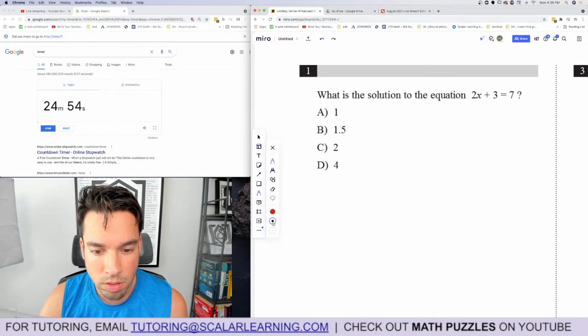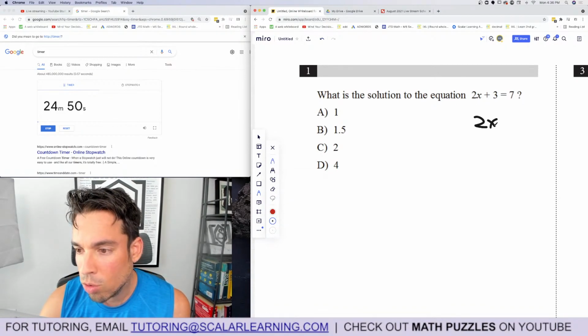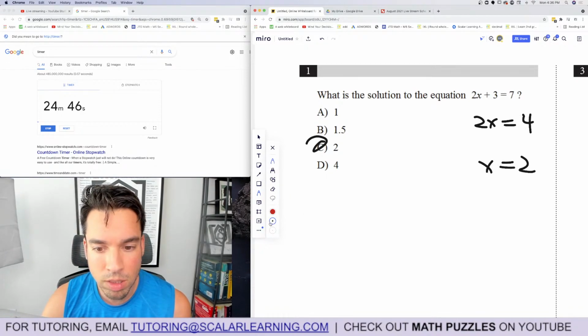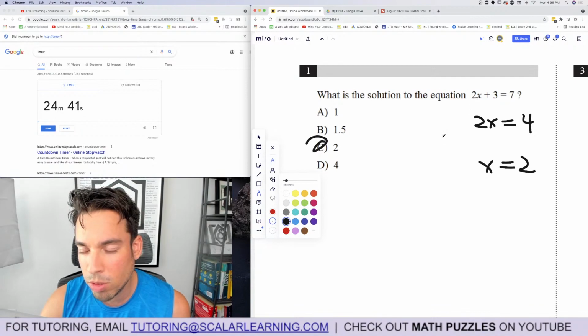Too thick. Here we go. What's the solution to the equation? Subtract 3 from both sides. 2x equals 4. Still too thick. Divide by 2, and we get x equals 2. Boom. Done. And just for fun, I'm going to plug it back in and make sure it works. 2 times 2 is 4 plus 3 is 7.